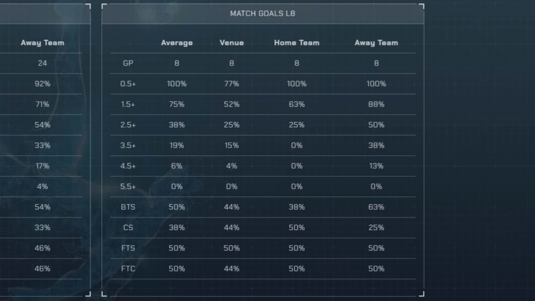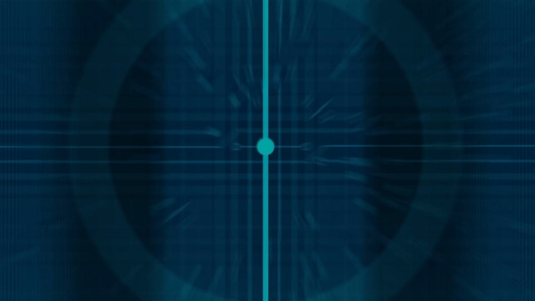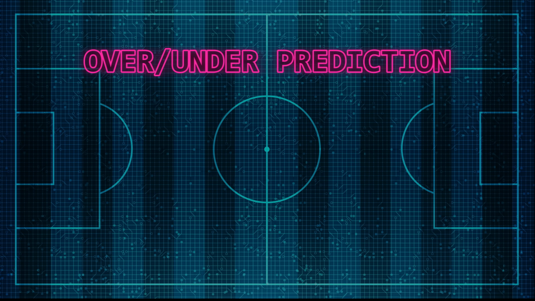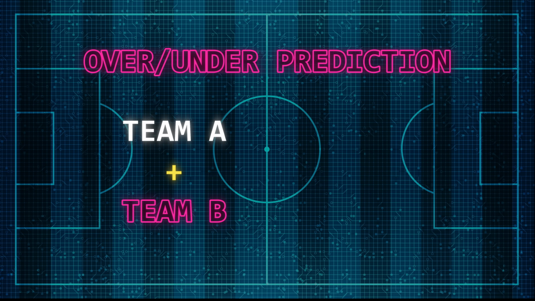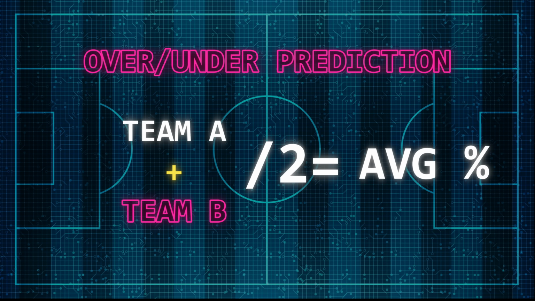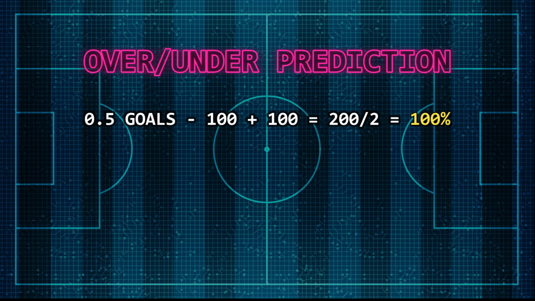Now, if we combine the two team stats, we can then formulate or predict the likelihood of how many goals will be scored in this fixture. The way to do this is very simple. We take both teams' goal statistics, add them together, and then divide by 2 to give us an average percentage of goals between the two teams. So in this case, the likelihood of over 0.5 goals in the game would be 100%, as 100 plus 100 equals 200, divided by 2 equals 100%.